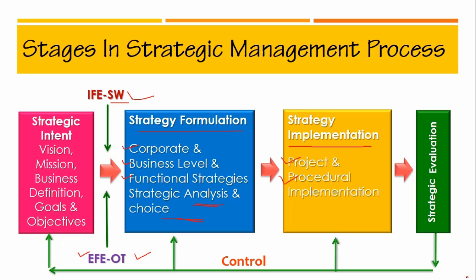Strategies which are implemented must be evaluated against the set targets, that is objectives, which is the 4th stage of the strategic management process. If there is any gap or deviation, strategies can be modified or changed so that the overall strategy implementation results in achievement of strategic intent.